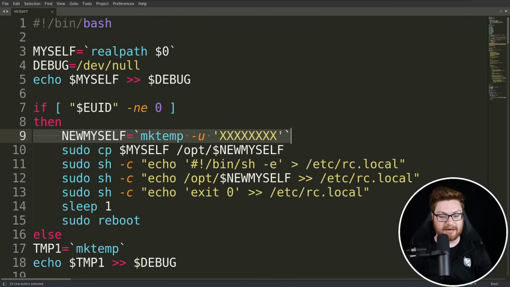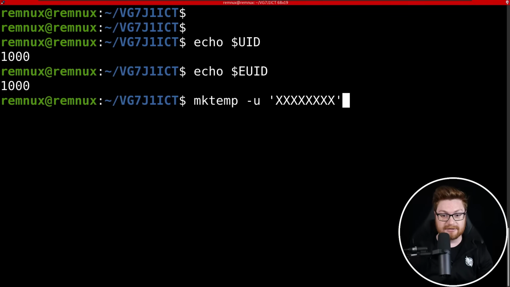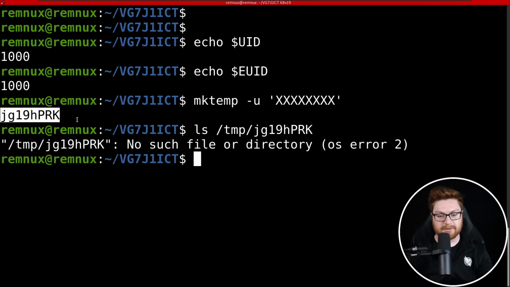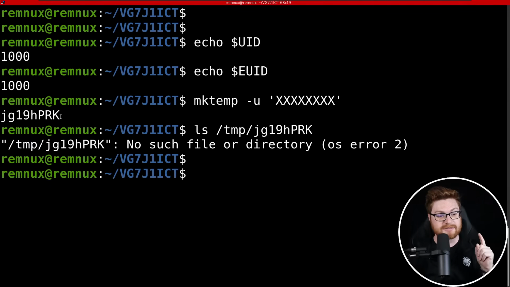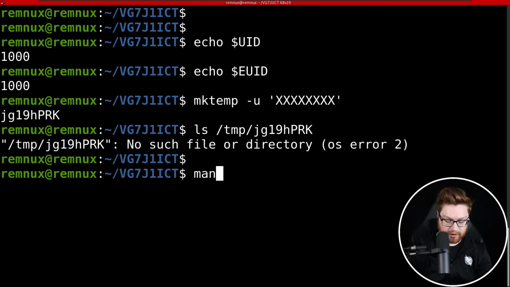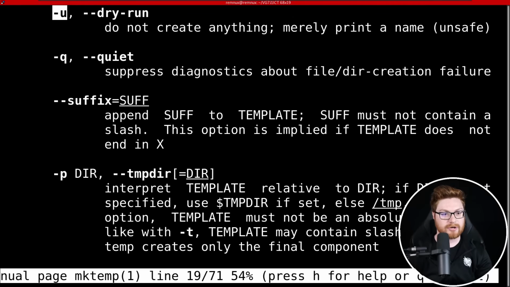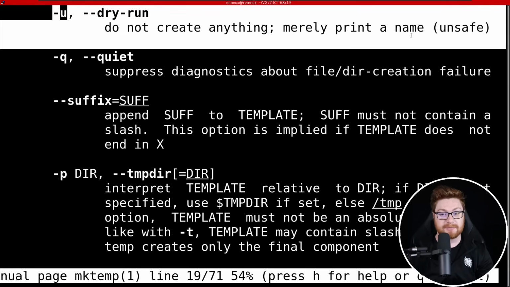We'll set up a new myself variable, which is simply setting up a temporary file staged with the mktemp command given a unique format. This will actually just output the decision that it made, what it chose to create inside of the temporary directory, this file. But it doesn't end up creating that file, it just gives you the unique name that would be used had mktemp actually created that. If you wanted to, you could take a look at the man page for mktemp, and that -u will denote do not create anything, but merely print the file name.